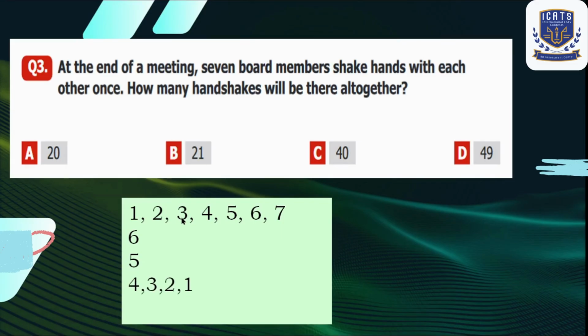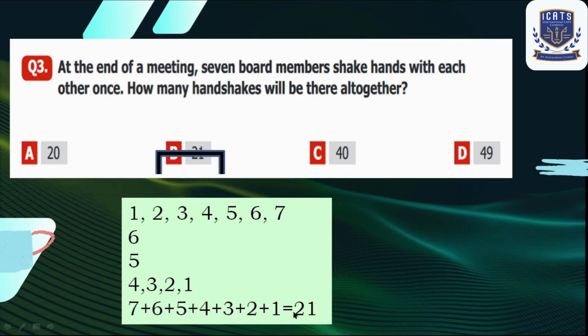Similarly, the third board member will make 4. Then the fourth board member will shake hands with the rest of 3. And the fifth one, sixth one, similarly, the sixth one will just shake hands with the last one, the 7th one. So if we add the number of handshakes, there will be 21 handshakes in total. So B is our answer.